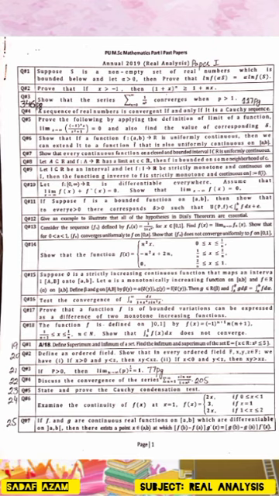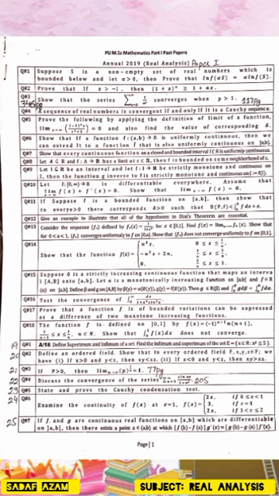Question number 20. Define an ordered field. Show that in every ordered field F, for x, y, z belonging to F, we have: 1. If x greater than 0 and y less than z, then xy less than xz. 2. If x less than 0 and y less than z, then xy greater than xz.